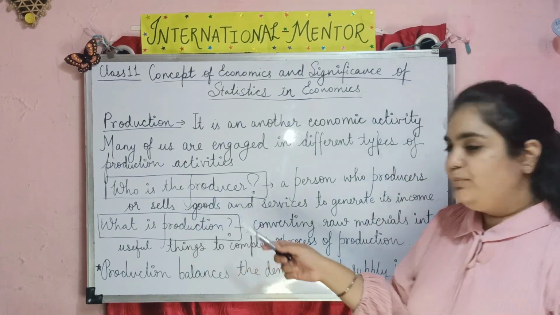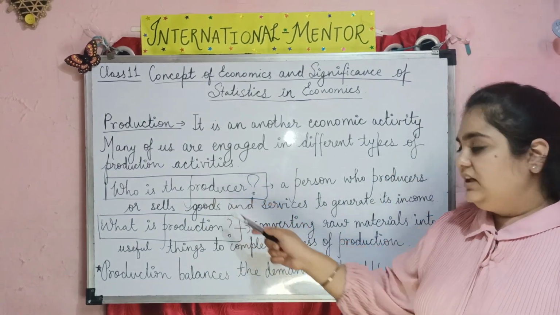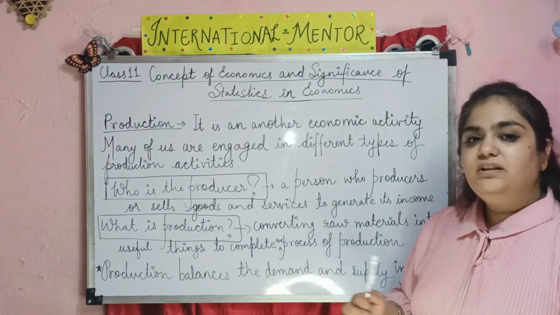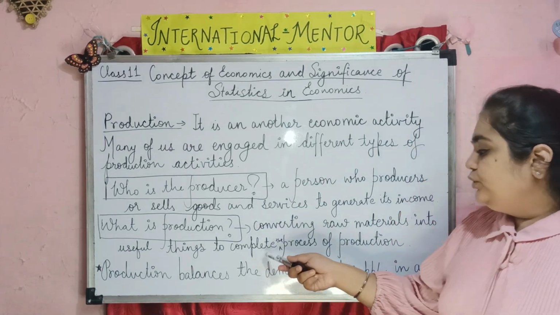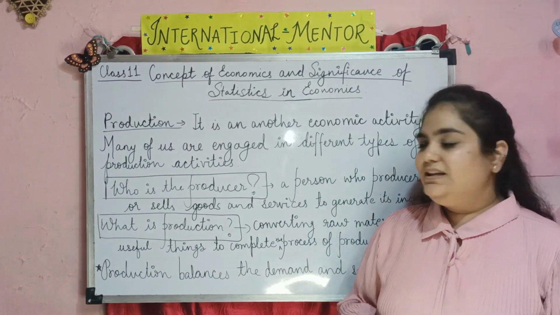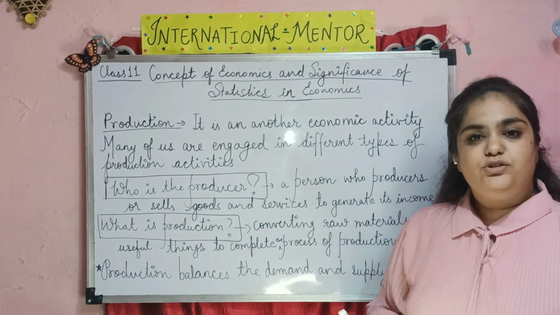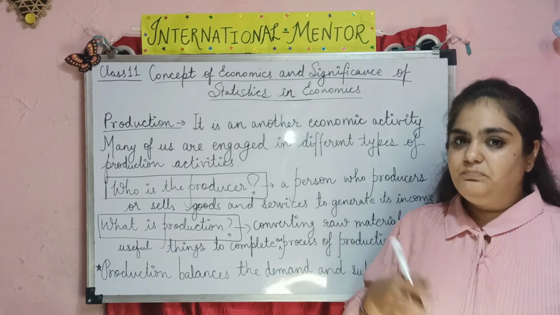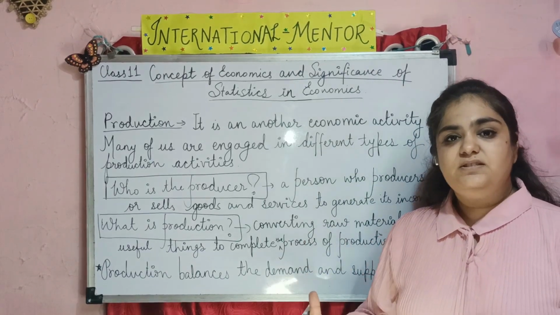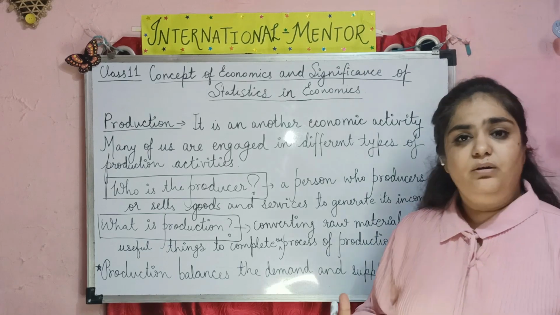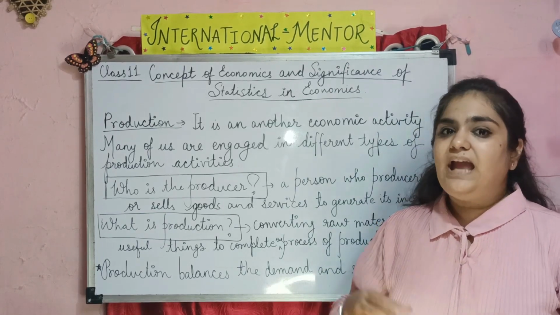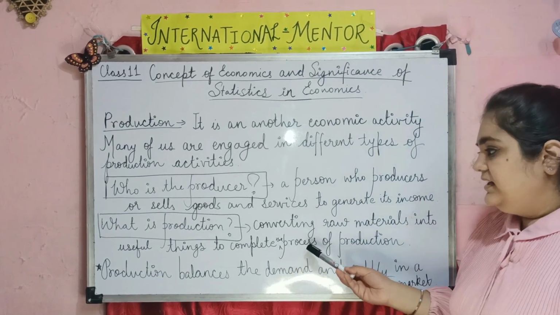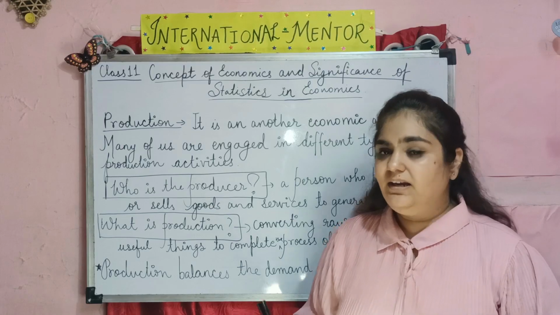If the producer is there, obviously production would be there. Production is a process in which the producer converts the raw material into useful things, goods and services. The producer buys raw materials, converts them into finished goods, adds some profit, and sells them in the market.